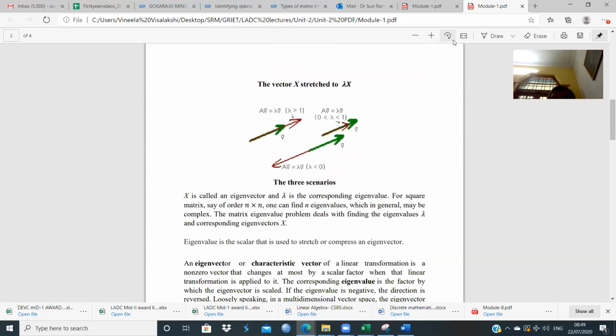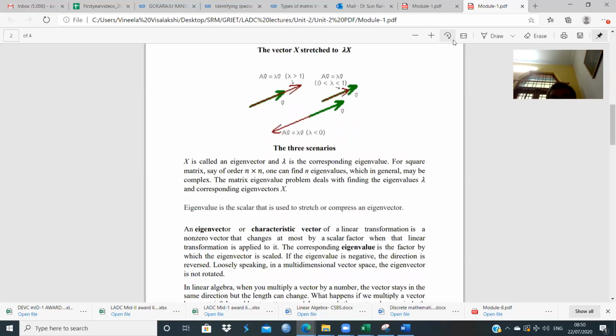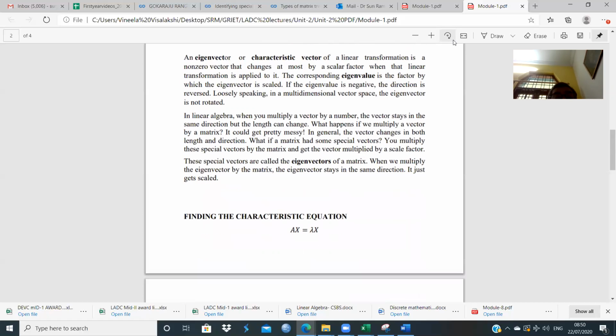Now, when we say stretching, it could mean three things. It could get compressed, or it could get expanded, or it can also be a reversal of direction. These are the three possible scenarios. An eigenvector or characteristic vector of a linear transformation, a linear transformation in this case being a matrix, is a non-zero vector that changes at most by a scalar factor when that linear transformation is applied.